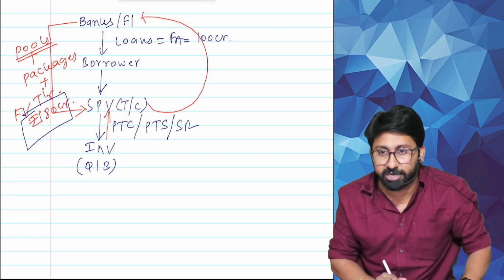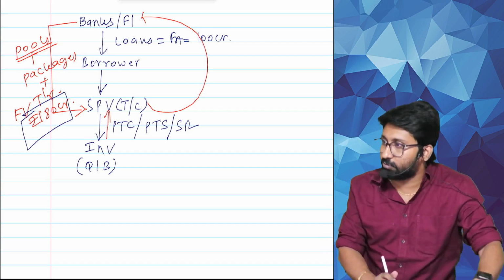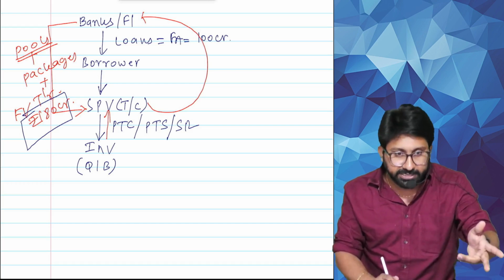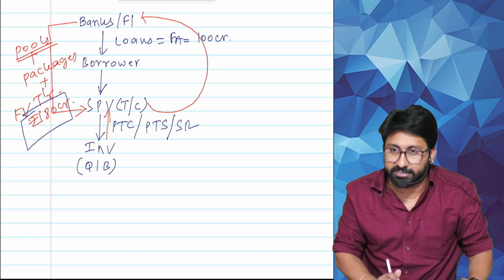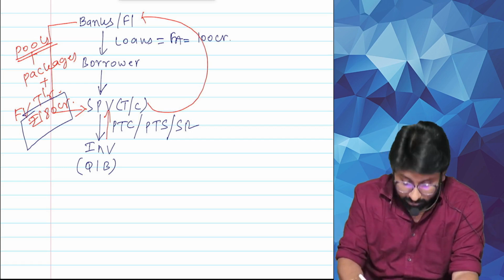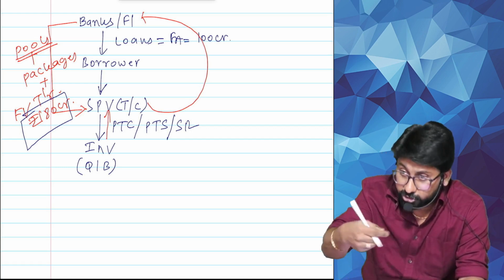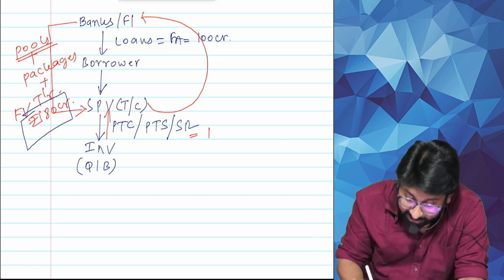Other important question in exam: what is the difference between PTC and PTS? Other exam question. So you can call it PTC, sometimes PTS, but both can be called security receipts. Sir, why do they call it a security receipt? This particular instrument, whatever SPV is issuing to the investor, is in the nature of debt.